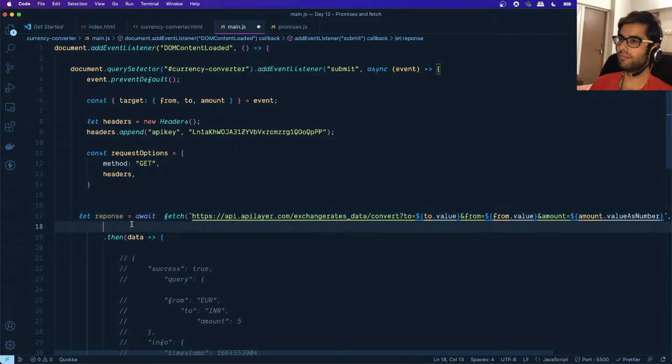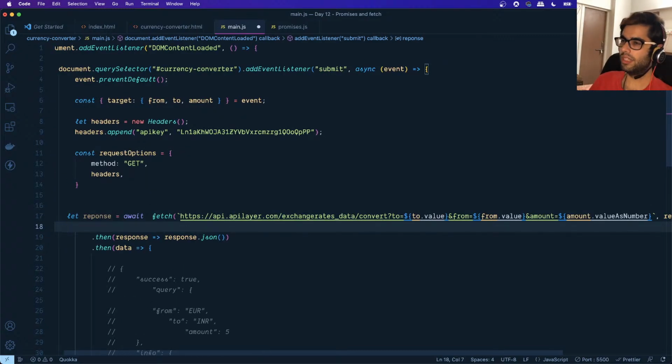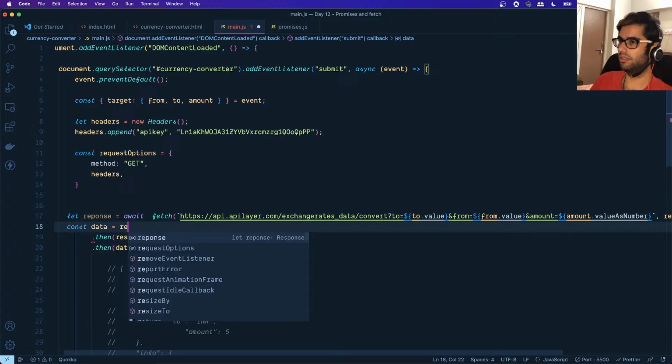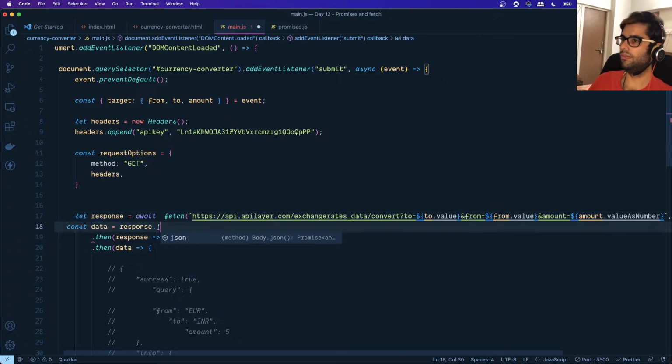Once the response is available, we know that we want to convert it into a JSON format, right? So we'll say const data equals response, and we want to convert the response into a JSON.